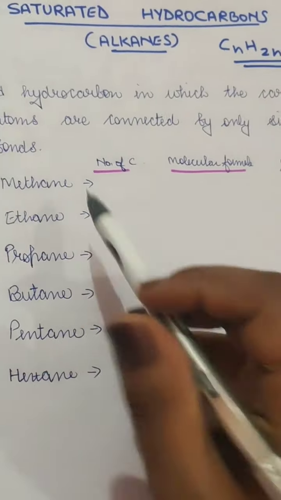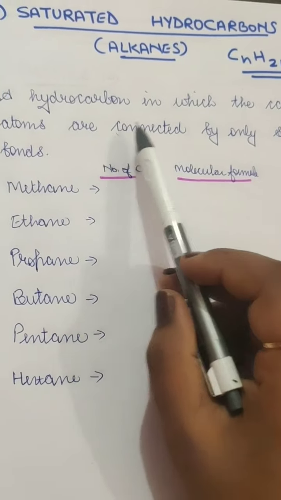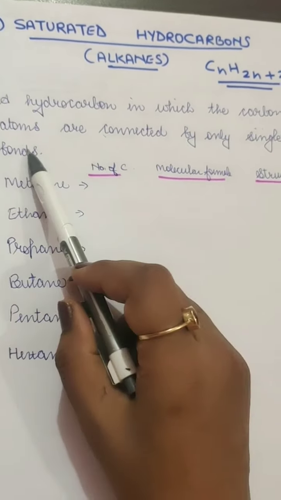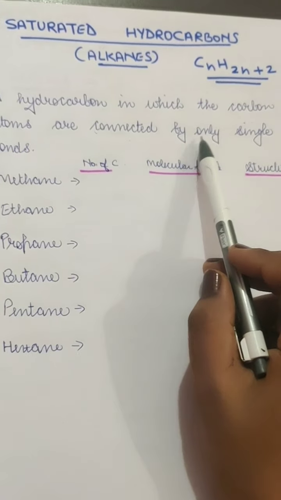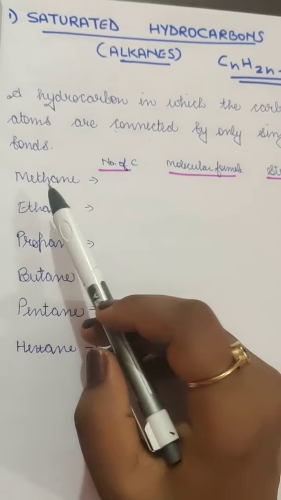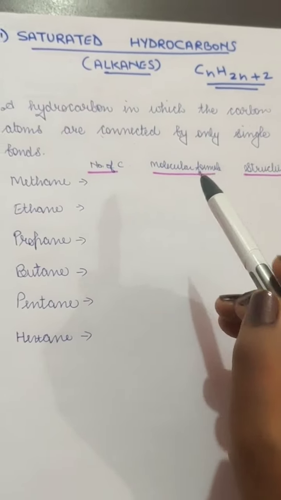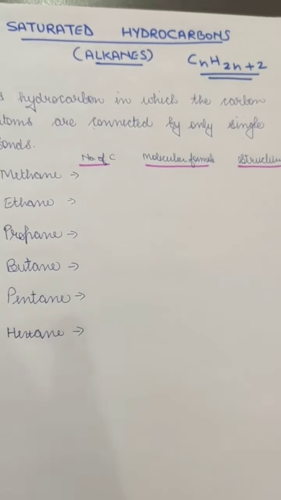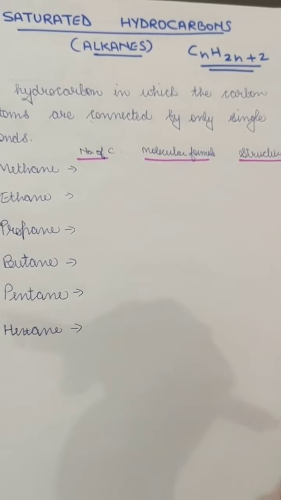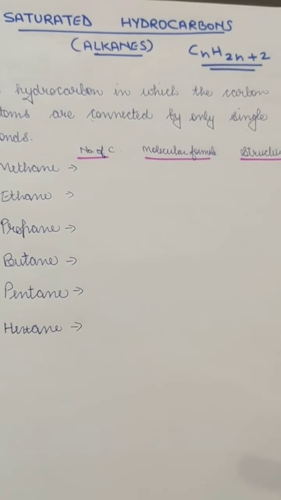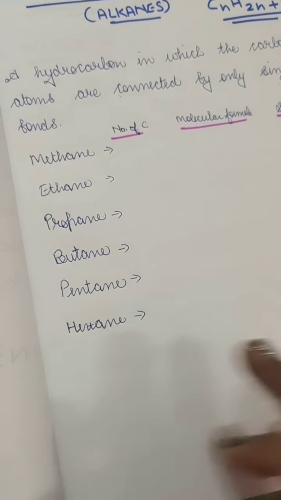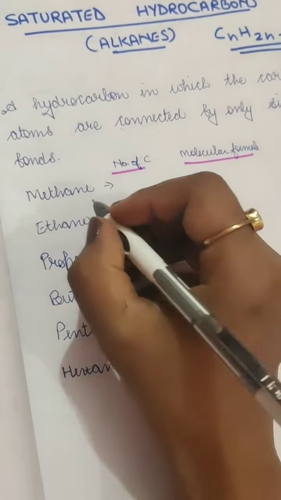Now this is a hydrocarbon in which the carbon atoms are connected by only single bonds. Just now we have read about bonds. So this is a type of hydrocarbon in which the carbon atoms connect with only single bonds with the hydrogen, because carbon combines with hydrogen, we call it a hydrocarbon. So the first example is methane.